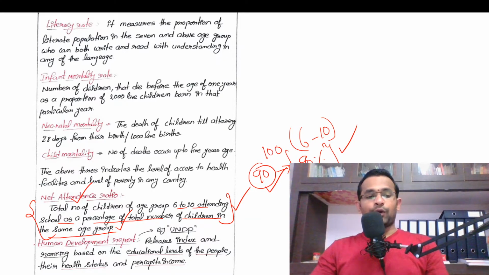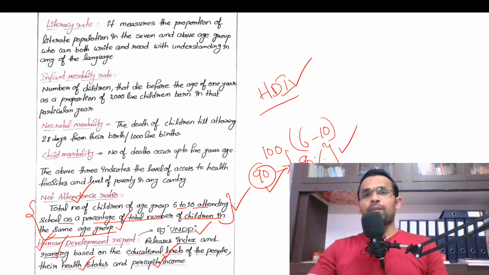Next, human development report. So human development report is released by UNDP, United Nations Development Program. Okay, so this report gives ranking to the countries based on educational levels of the people, their health status, and per capita income. This is also called as HDI, Human Development Index. So Human Development Index indicates the ranking of the countries across the world regarding the human development.